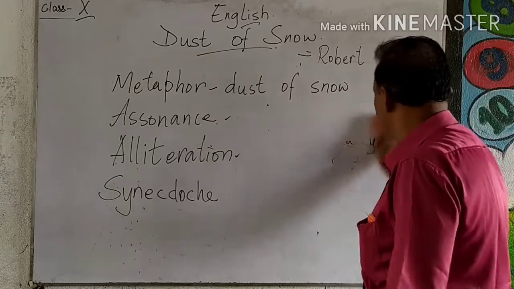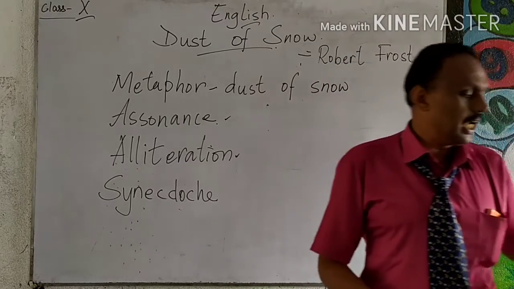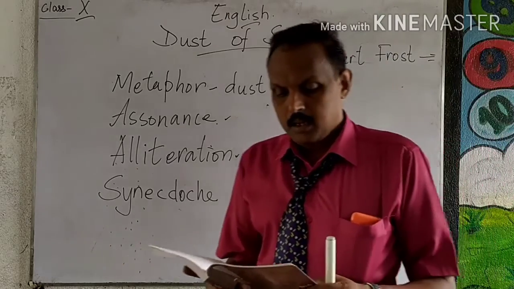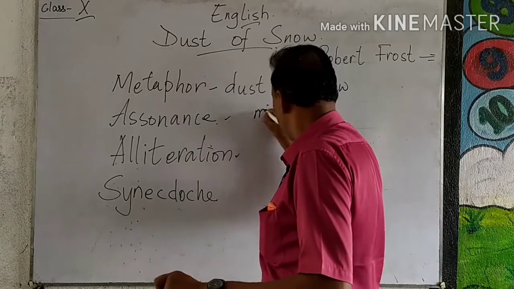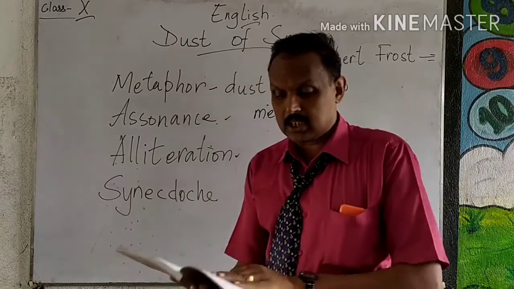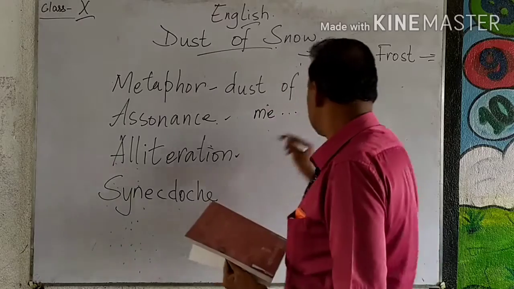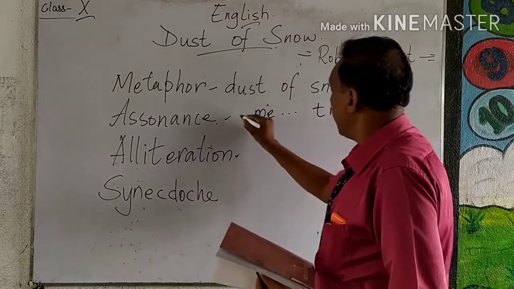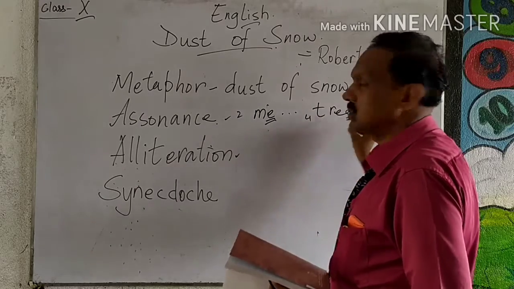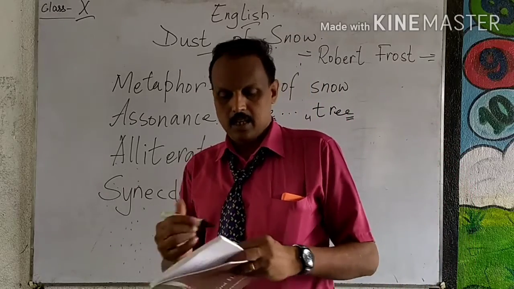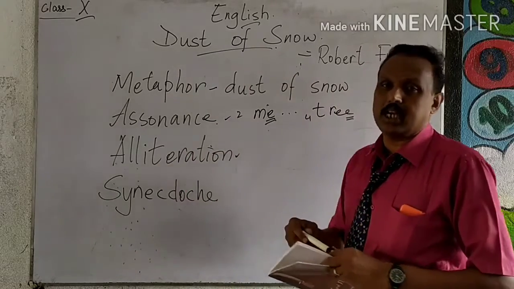Here, what is the assonance? The assonance will come in different lines also. You can see in the second line and the fourth line: shook down on me. And then in the next line, what is it given? The dust of snow from a hemlock tree. So in the second line we have me, and in the fourth line we have tree. The vowel is E, so that we get the vowel sound E, me, tree. So they are called assonance.